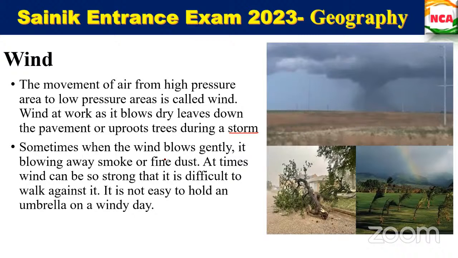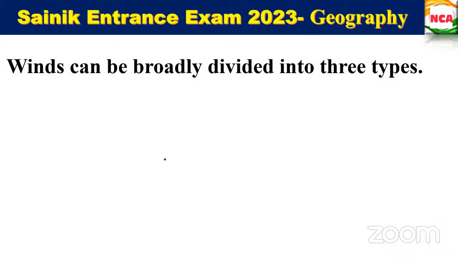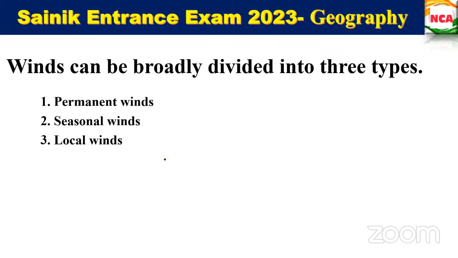Yes, we will go back. So we will see this. There are three types of winds: permanent winds, seasonal winds, and local winds. Okay, we have three types of winds, that is permanent winds, seasonal winds, and local winds.